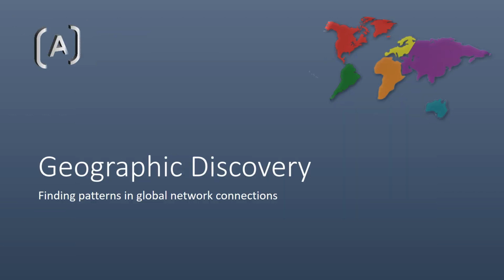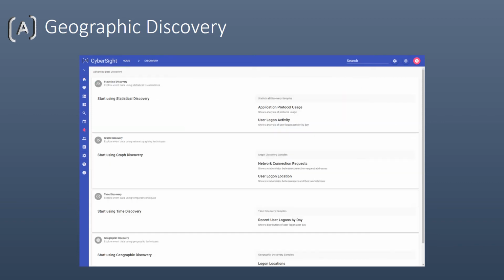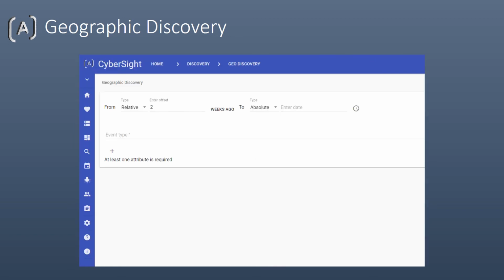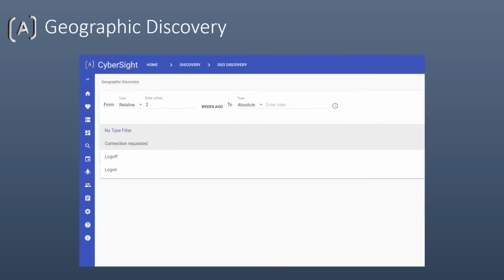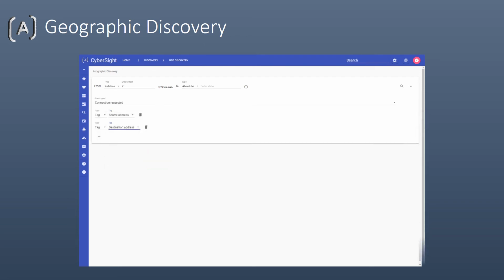Next, we're going to show you how to use geographic discovery to plot network connections onto a world map. Click on the light bulb menu icon to access the discovery components. Then select the main geographic discovery link. Firstly, we'll select Connection Requested Events from the drop-down menu. We want to show the routes of connections using the source and destination addresses from each event.